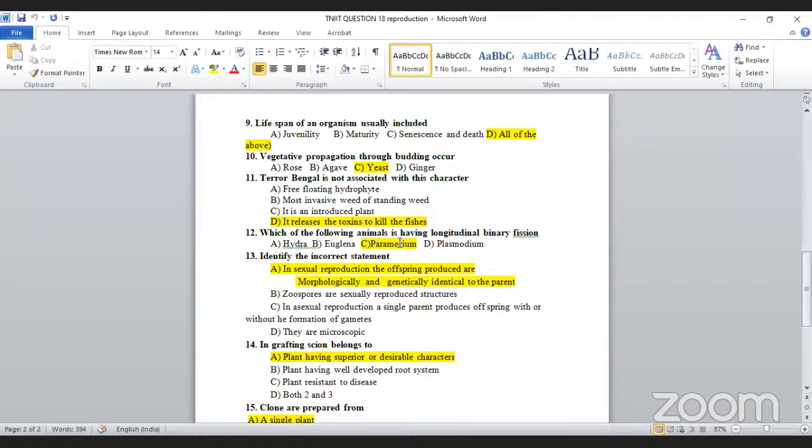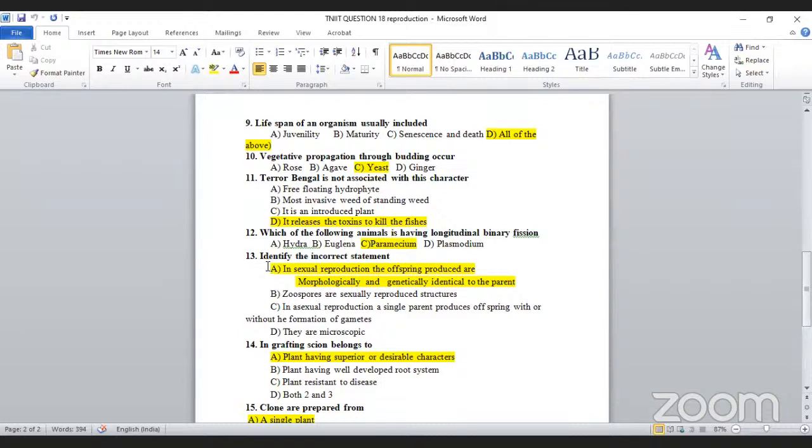What? Just one second, check it. Suppose if it is a doubtful question, then the param is the correct one. Okay, Euglena, what is that? Euglena is also another one. I will check it and give you the answer the next day. Okay, no need to worry.